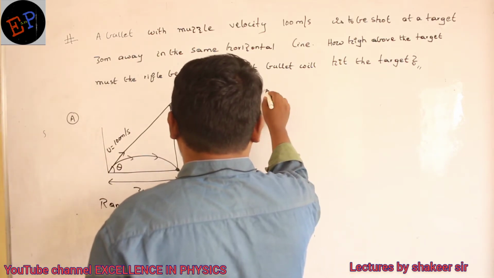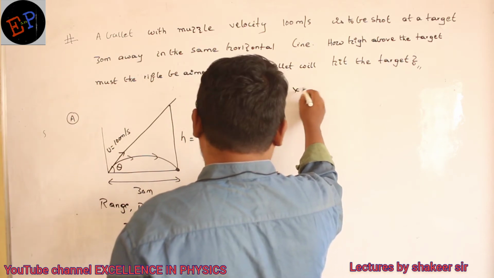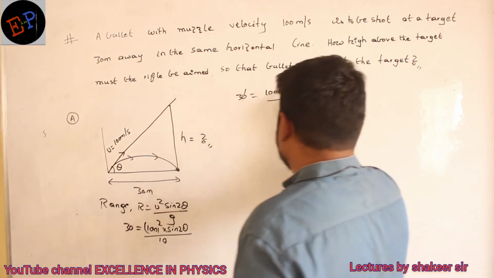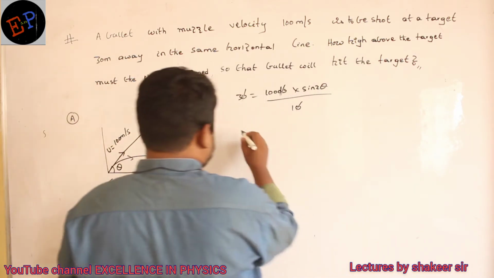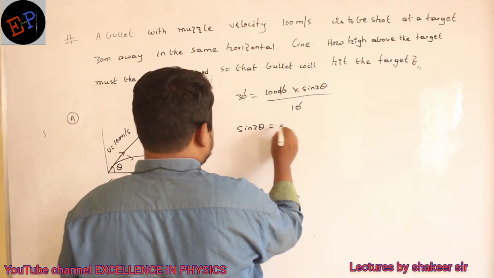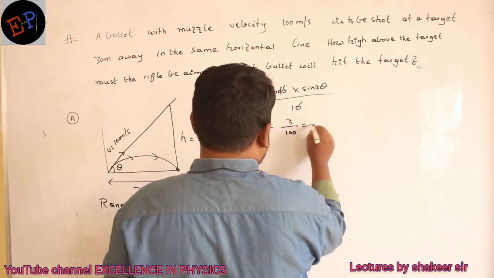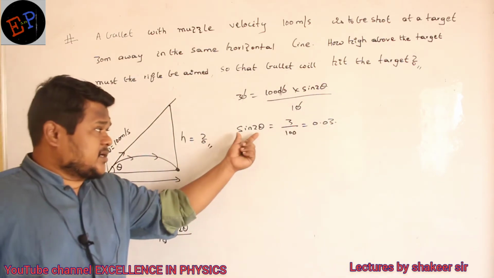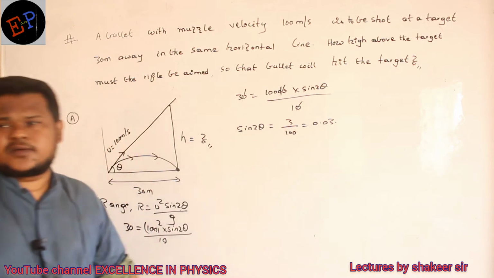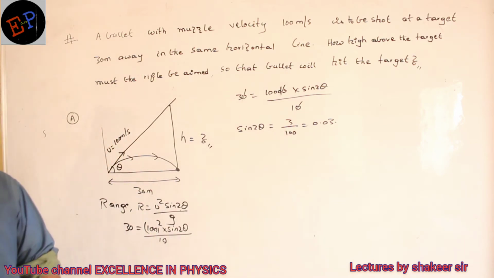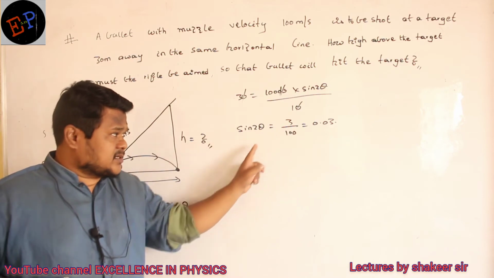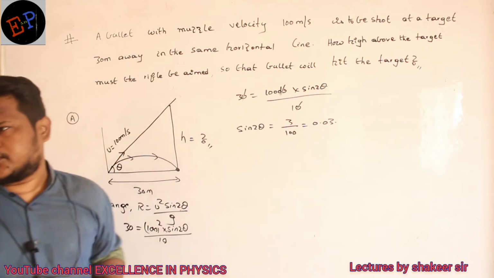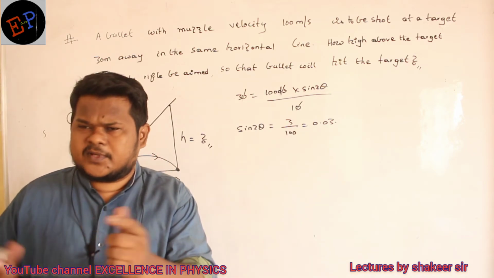So 30 is equal to 10,000 multiplied by sine 2 theta divided by 10. The 10s get cancelled. So sine 2 theta is equal to 3 by 100, which is equal to 0.03. In this type of condition, sine 2 theta is 0.03, a very, very small value.